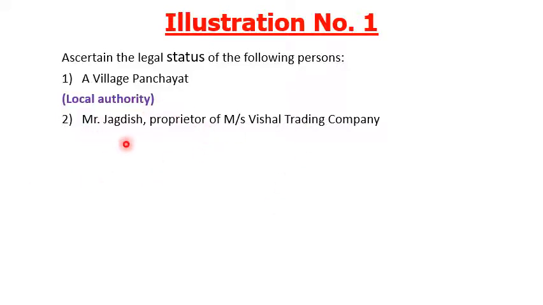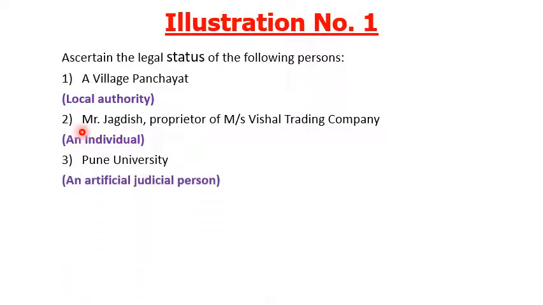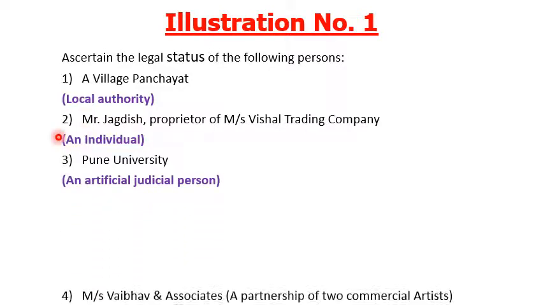Mr. Jagdish is an individual, a natural or human being, so he comes under individual. Third example, Pune University. Pune University comes under artificial judicial person, as it is established under a special act of a legislature and is a body having a legal personality.